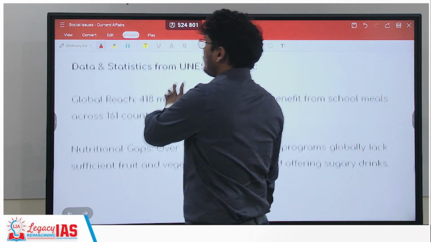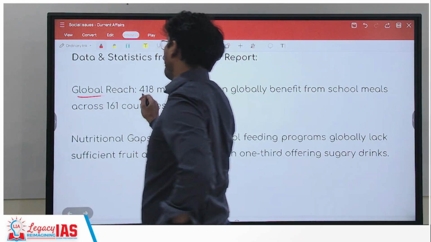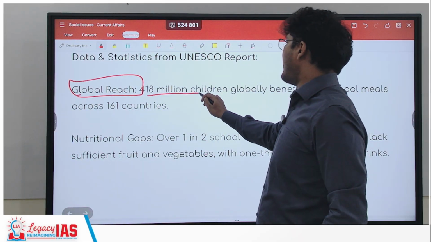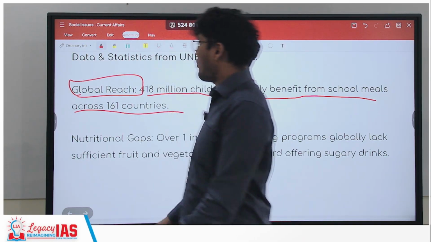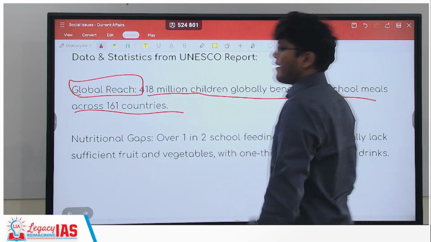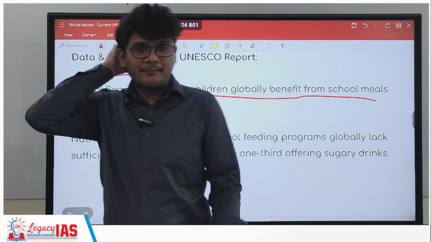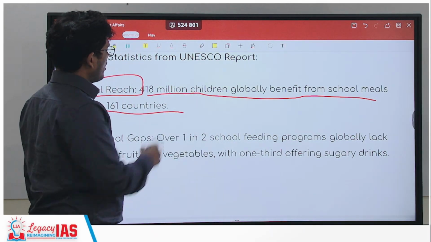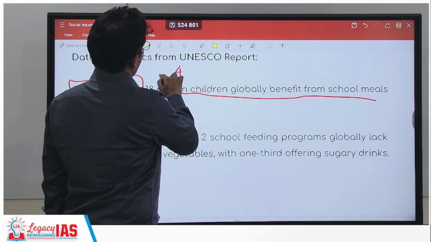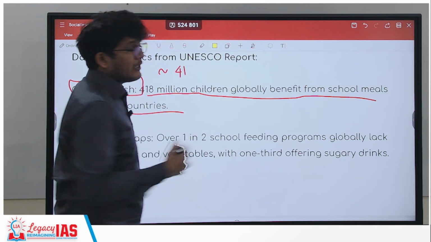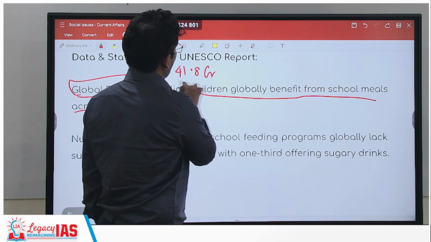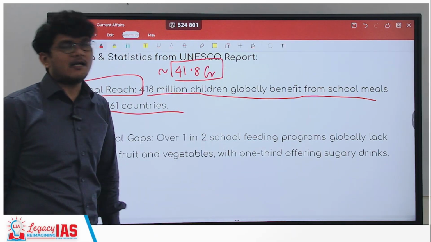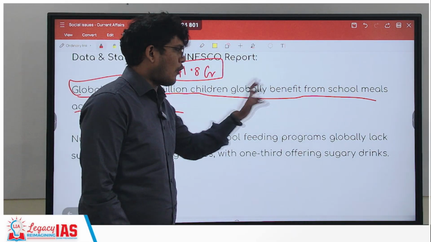Now, more on this report, global reach. Around 418 million children globally benefit from school meals across 161 countries. So how many people are we talking about here? We are talking about close to 42 crore. To be exact, 41.8 crore children are being benefited from school meals.